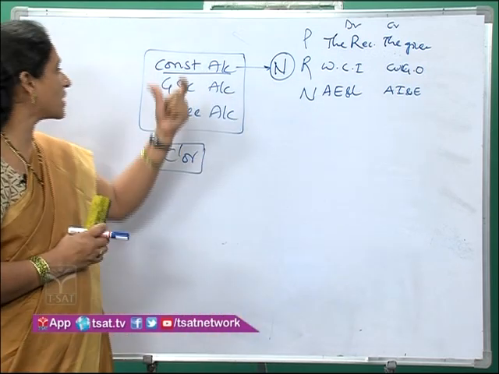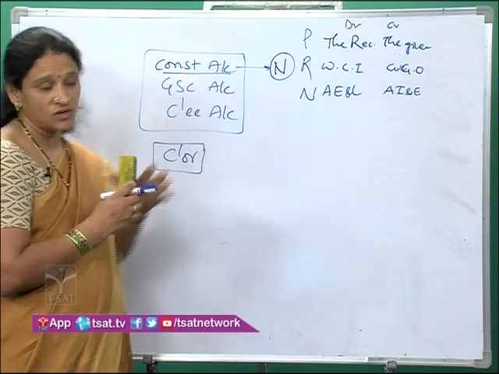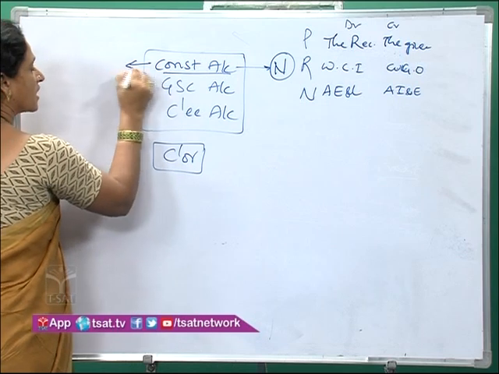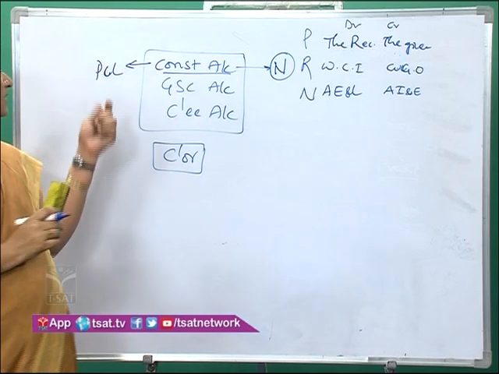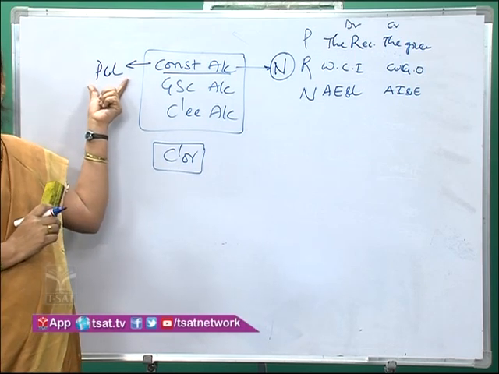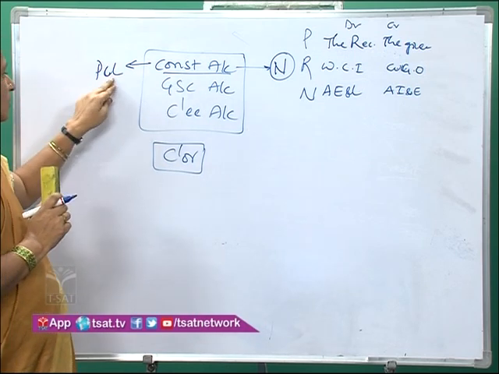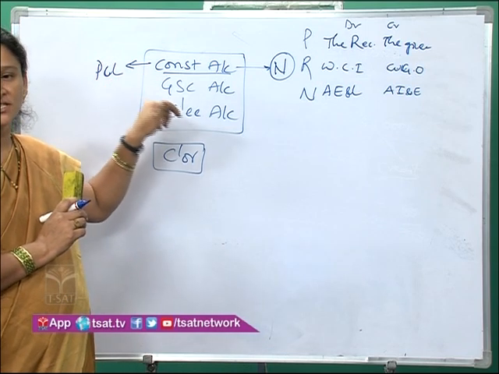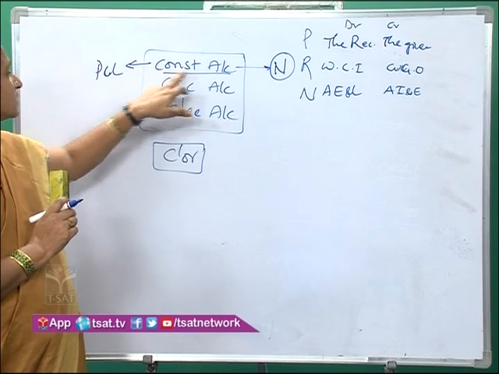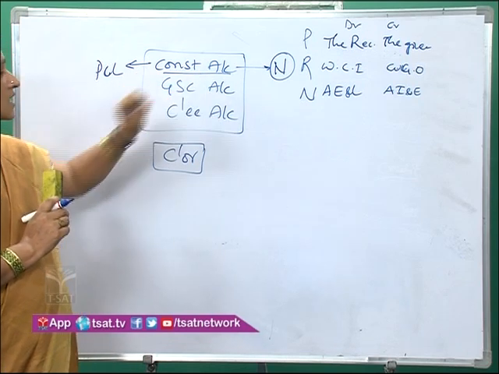What is the purpose of preparing this account? The purpose of the consignment account is to find out profit or loss, whether I got profit or loss in the consignment.